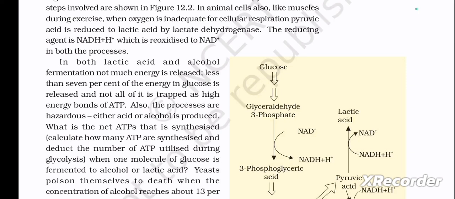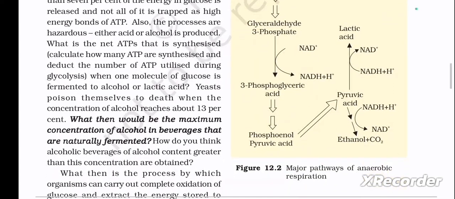Yeast poison themselves to death when the concentration of alcohol reaches about 13%. What then would be the maximum concentration of alcohol in beverages that are naturally fermented? How do you think alcoholic beverages of alcohol content greater than this concentration are obtained?